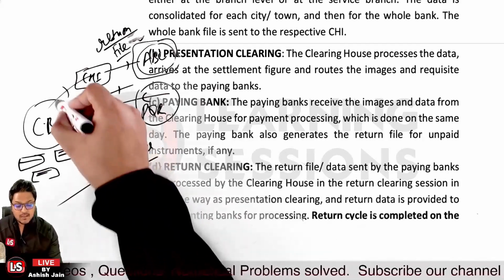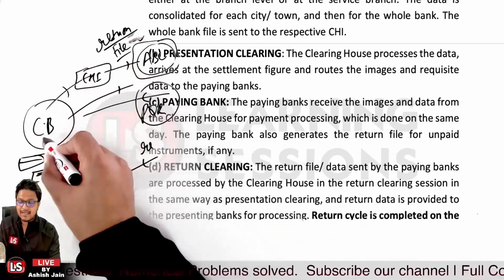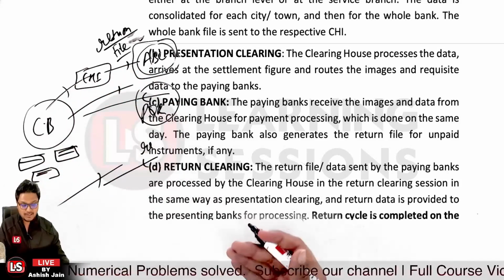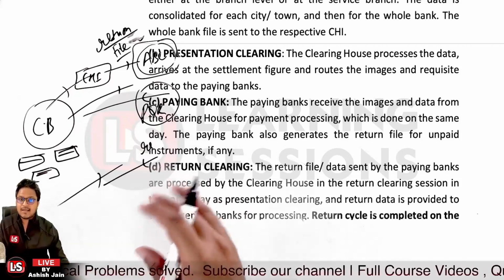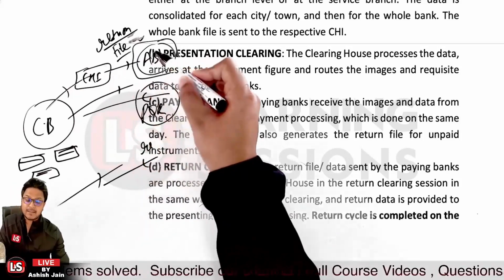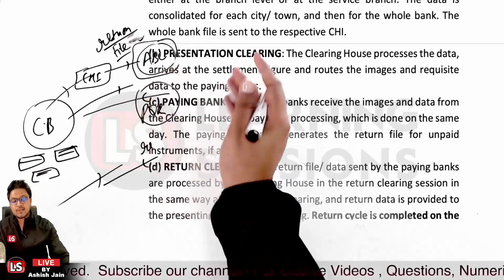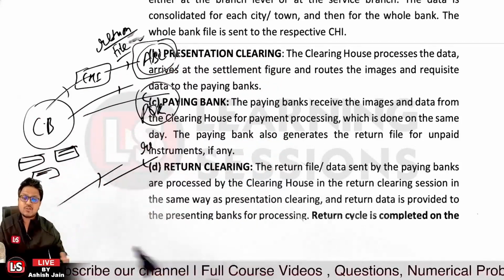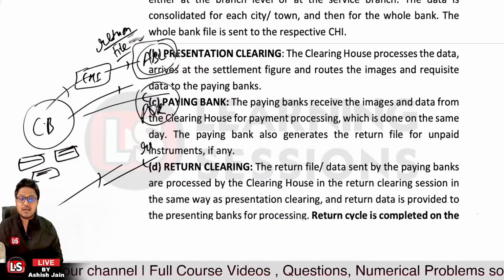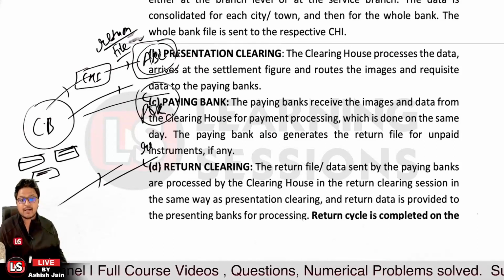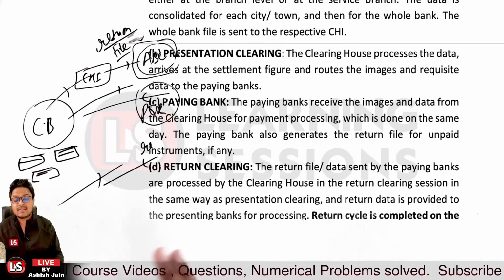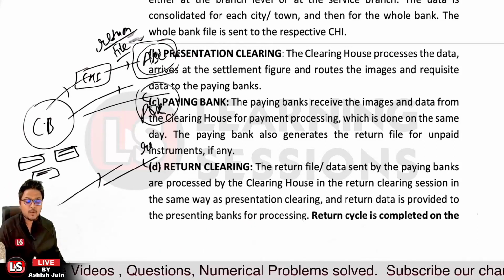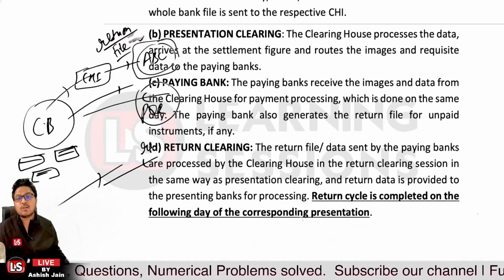Okay, so the data submitted to CHI by the collecting bank was the presentation clearing. Further, when the data has been submitted by CHI to the paying bank, in that particular case the return file will be submitted. That is the return clearing, and return data is provided for processing purposes. So the return cycle is completed on the following day.